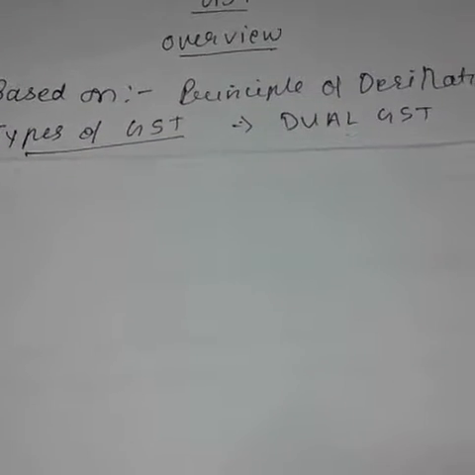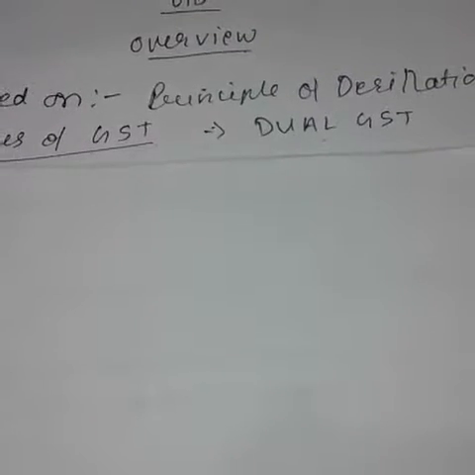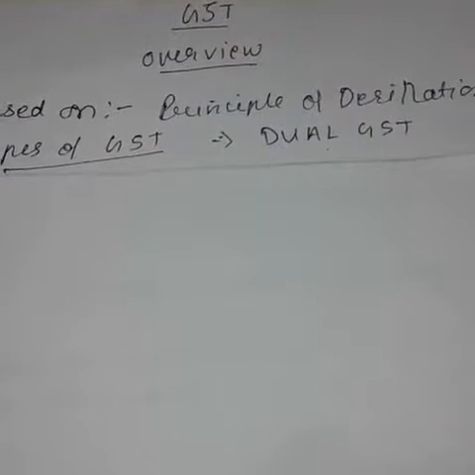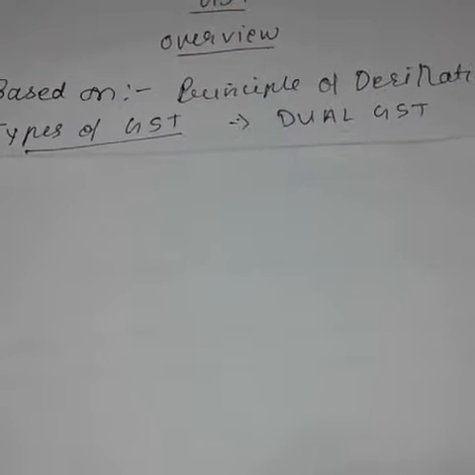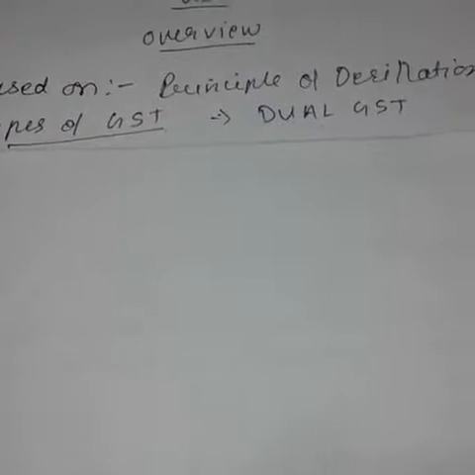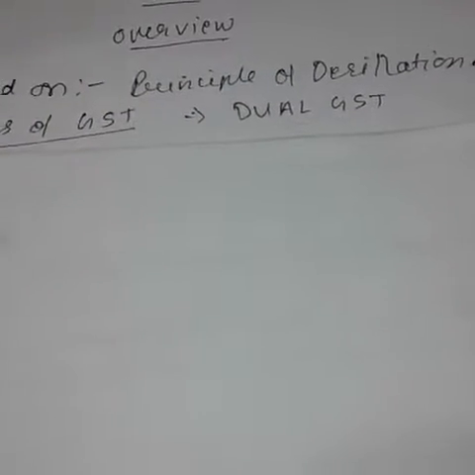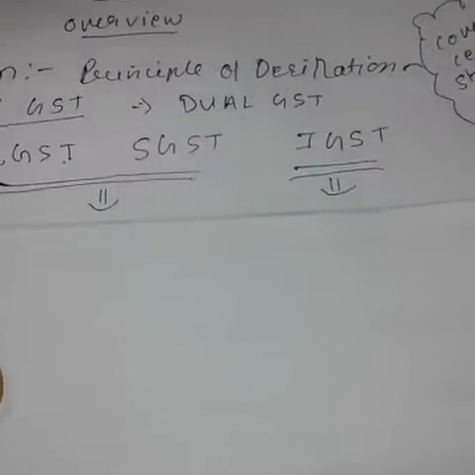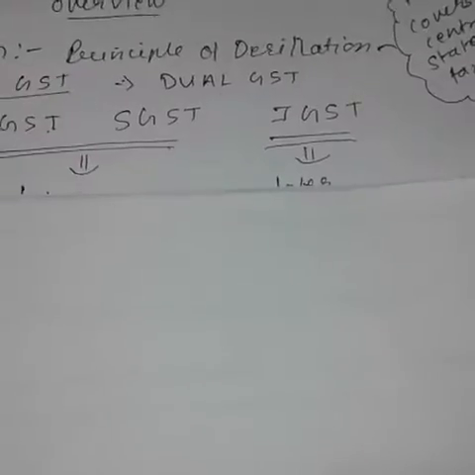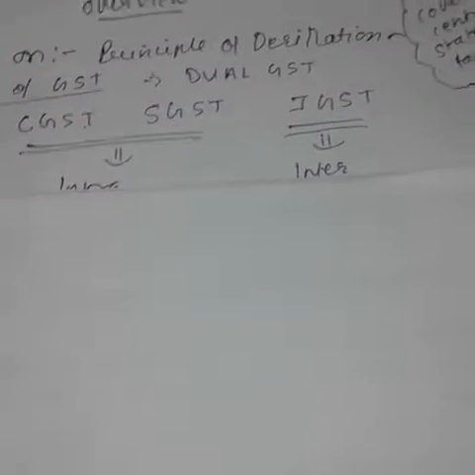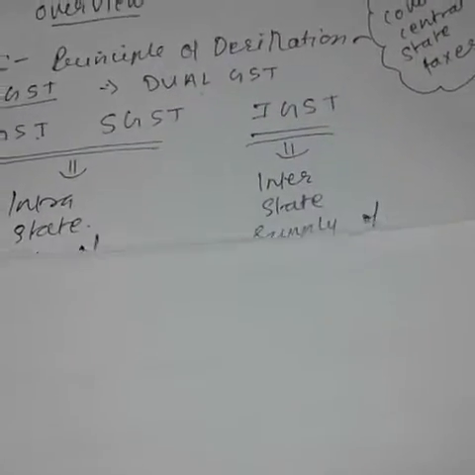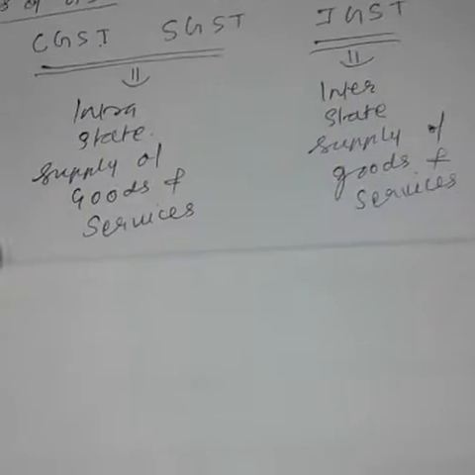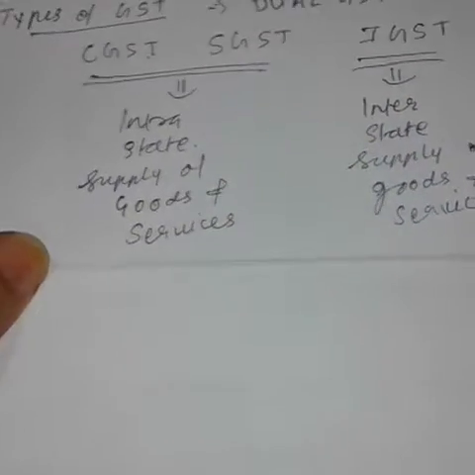Now, what are the types of GST? It is a system of dual GST, which means that the revenue collected by the levy of GST shall be distributed between both the central government and the state government. Based on this principle, it is divided into three levels, that is CGST, SGST and IGST. CGST means central level GST, SGST is state level GST, and IGST is integrated GST. Now, in what circumstances shall this tax be levied? Let us understand each one of them.